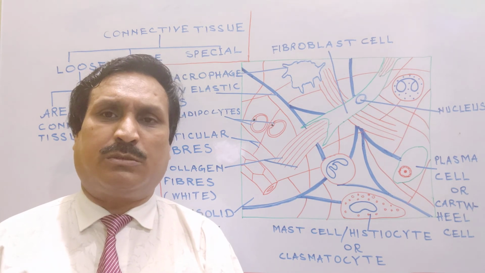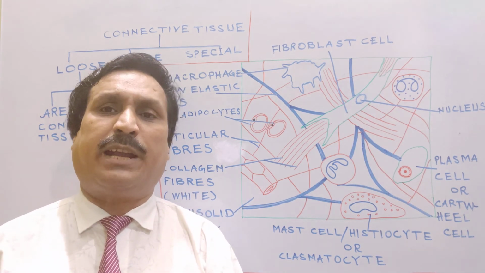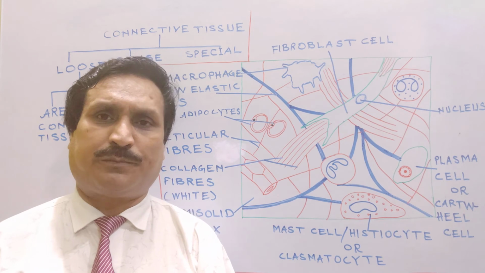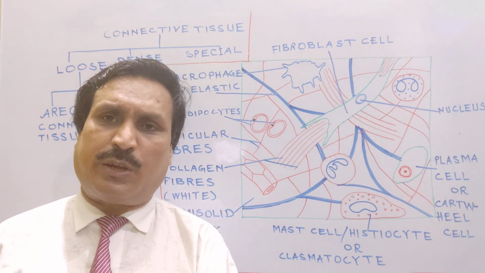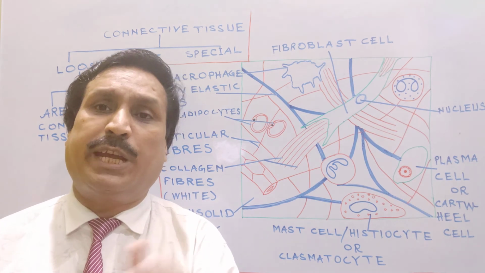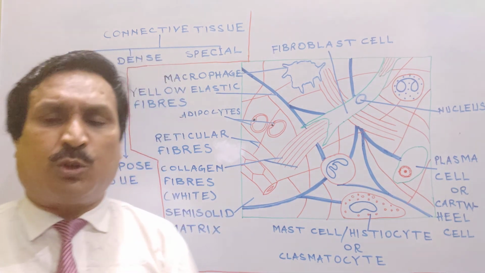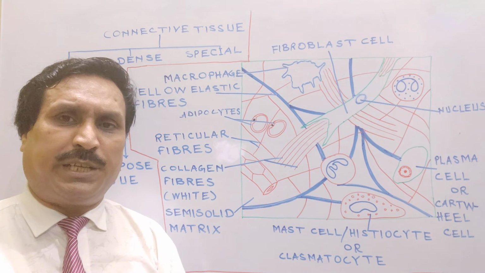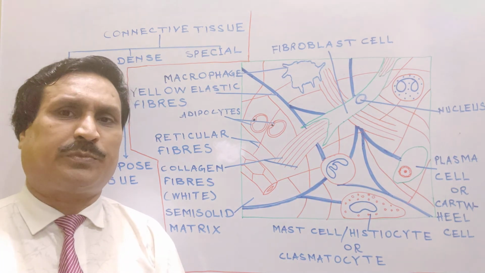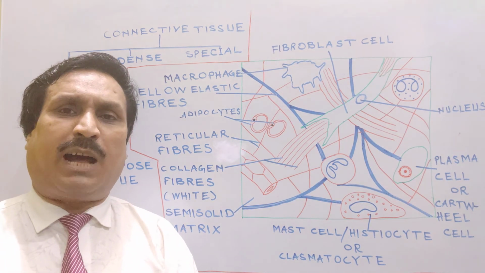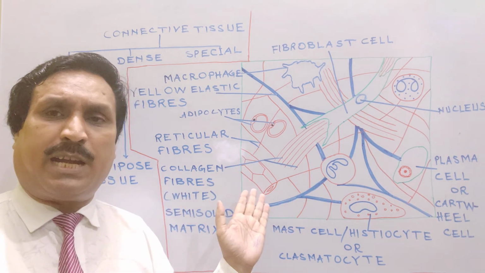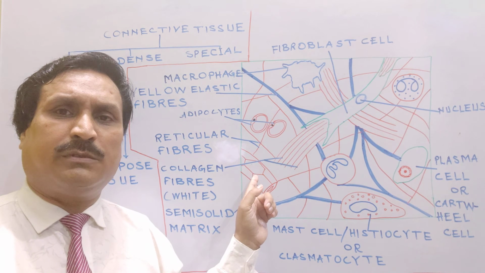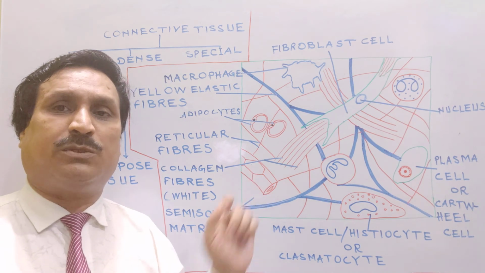Areolar connective tissue connects skin and muscles together, and also helps in wound healing. These are the most important functions of areolar connective tissue. I have described all the types of fibers, all the types of cells and matrix of areolar connective tissue.